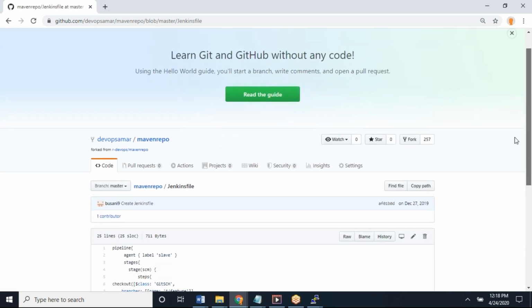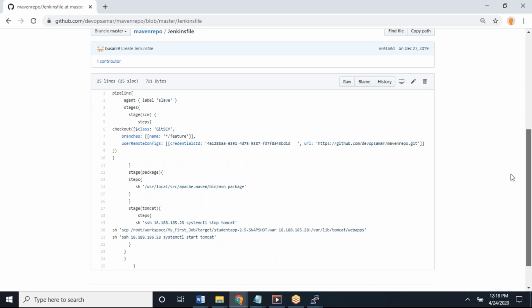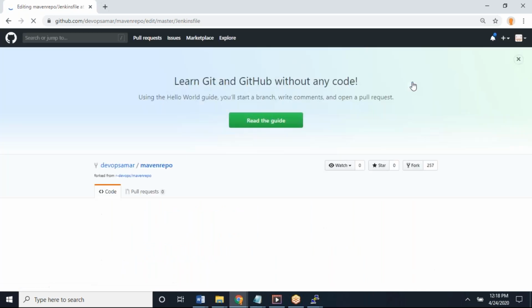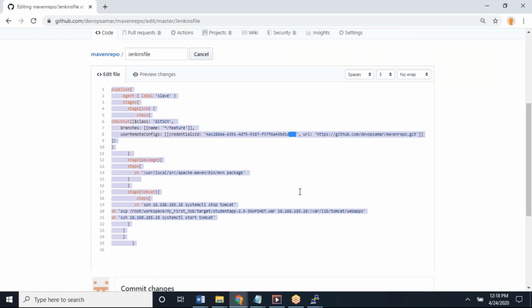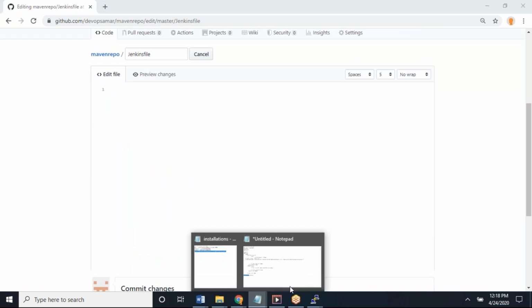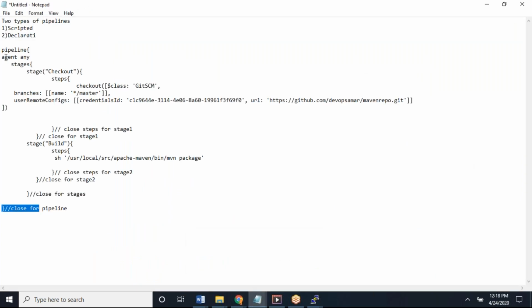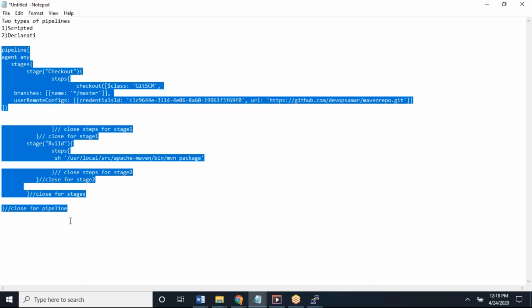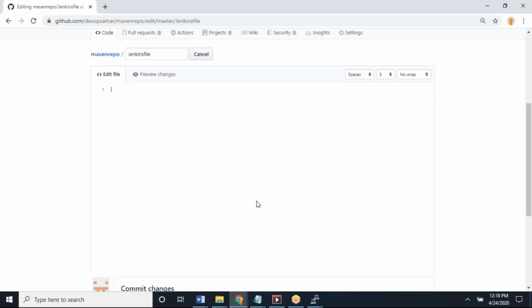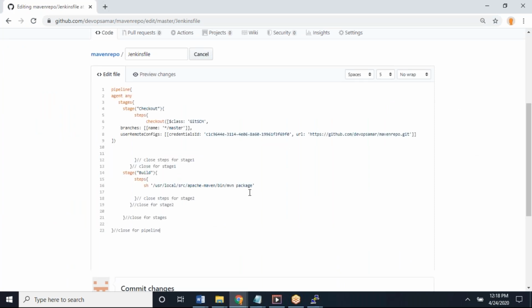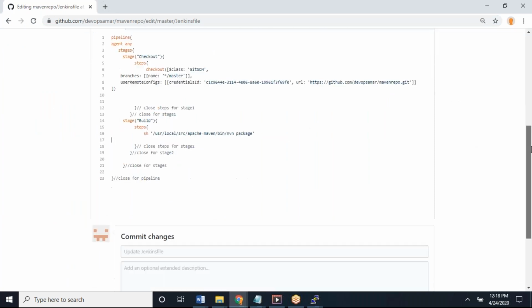So your pipeline script you have to place here in GitHub. Just edit it, remove everything, and place your pipeline script. Now save it.